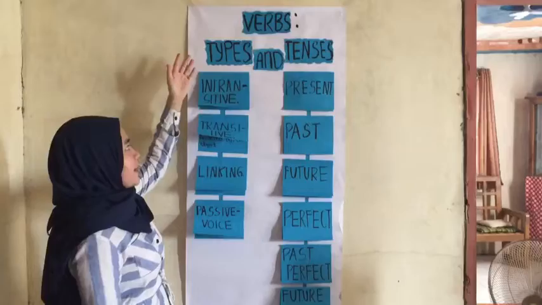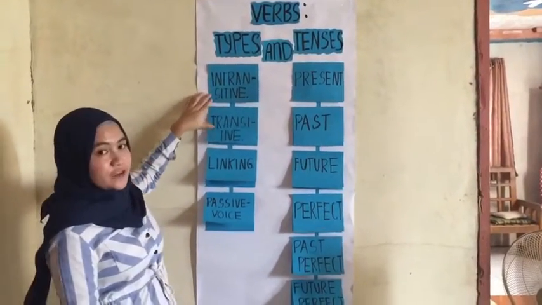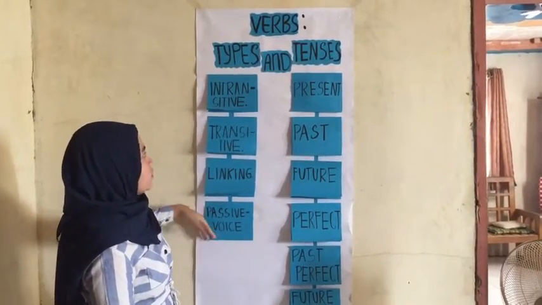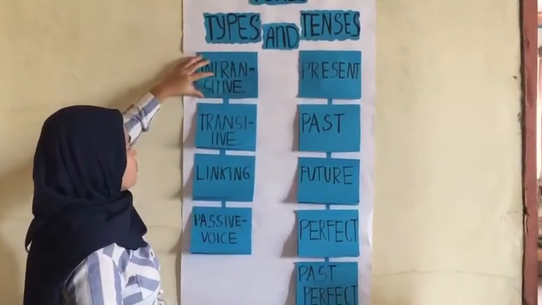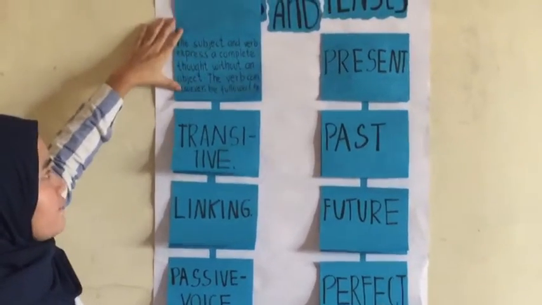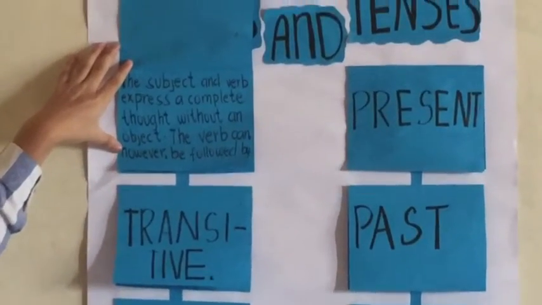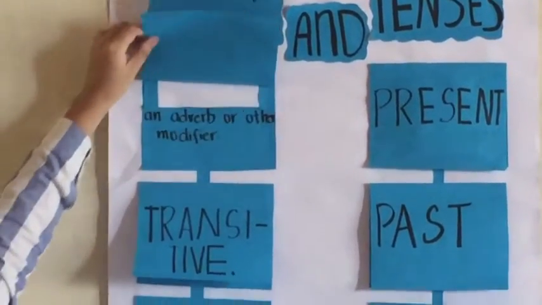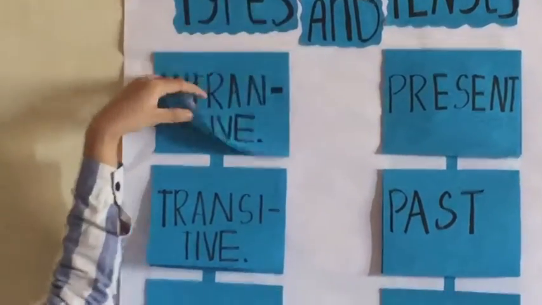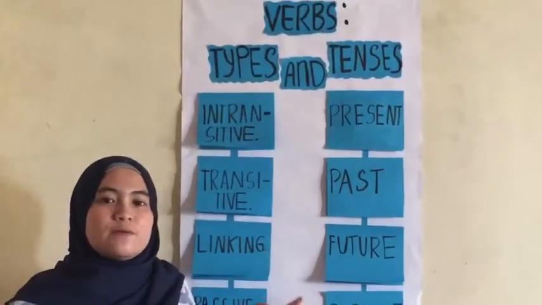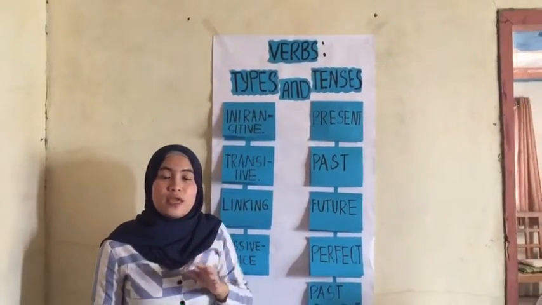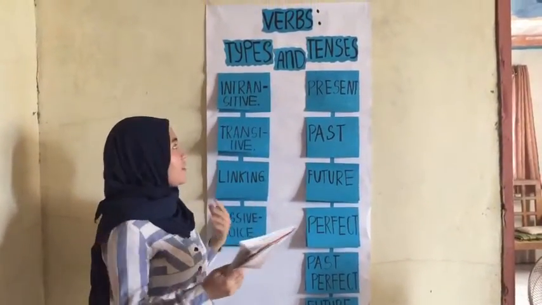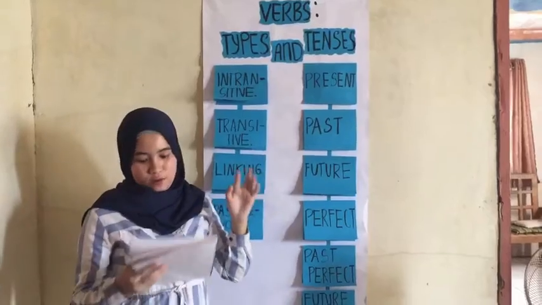Okay, so there are four types of verbs: the intransitive, the transitive, linking, and the passive voice. So, intransitive: the subject and verb express a complete thought without an object. The verb can, however, be followed by an adverb or other modifier. Which means intransitive verbs can express actions but do not take an object, so there's nothing in the sentence that tells who or what receives the action.